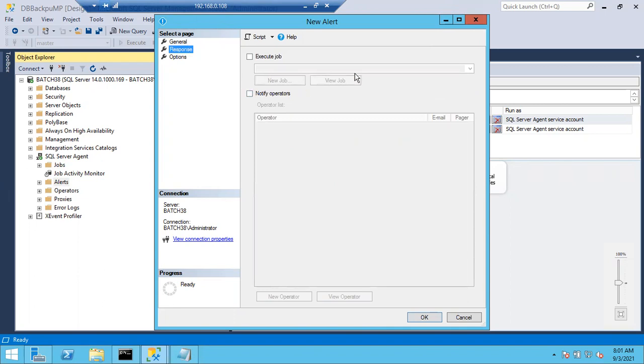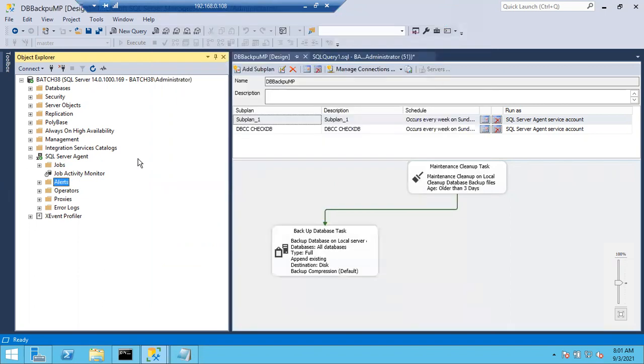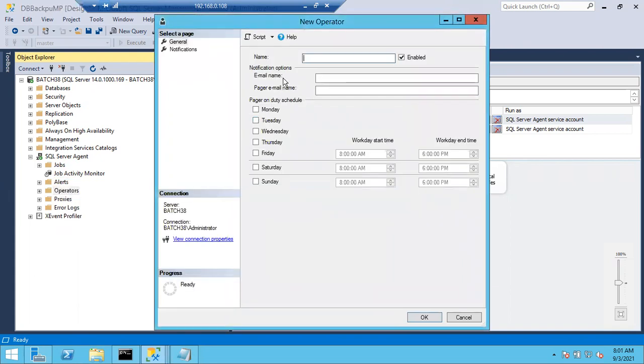So before configuring this one, we have to create an operator. What is meant by operator? I told you, right? Operator is nothing but an email recipient account. Your DBA group is an operator. That means once this error is triggered, it is going to send an email to the operator. So operator means simply your DBA group email ID. DBA operator.